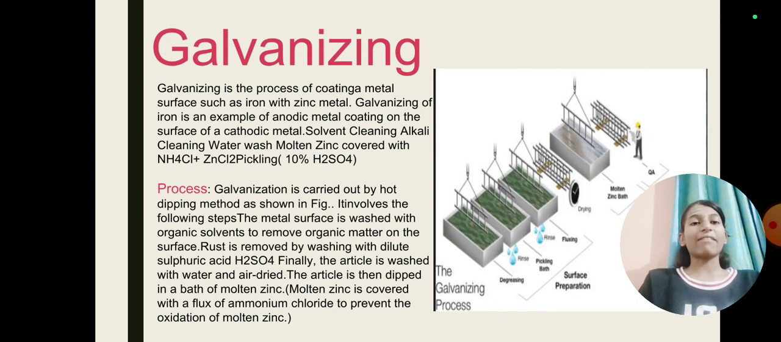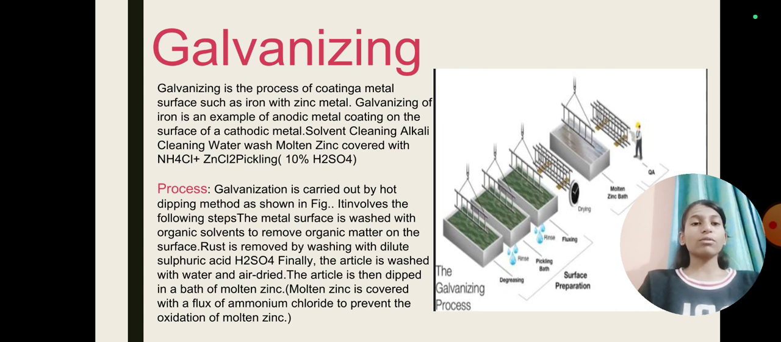And the next one is galvanizing. Galvanizing is the process of coating a metal surface such as iron with zinc metal. Galvanizing of iron is an example of anodic metal coating on the surface of the cathodic metal. Solvent cleaning, alkali cleaning, water wash, molten zinc covered with NH4Cl plus ZnCl2, pickling with 10% H2SO4. Galvanization is carried out by the hot dipping method as shown in the figure.